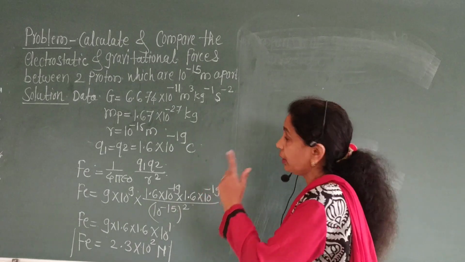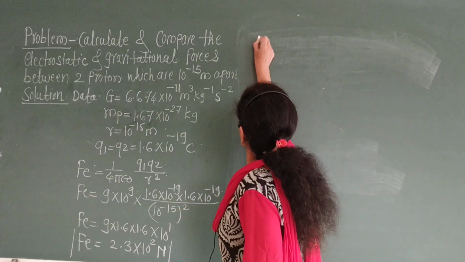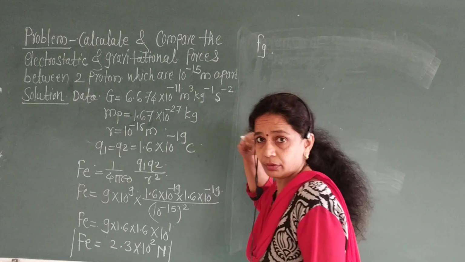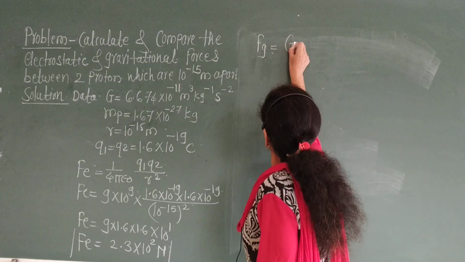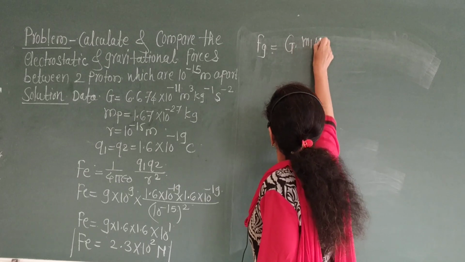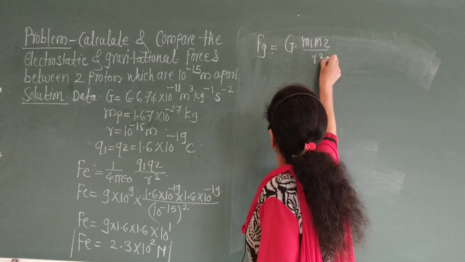Now we calculate the Fg, the gravitational force, which is equal to G m1 m2 upon r square.